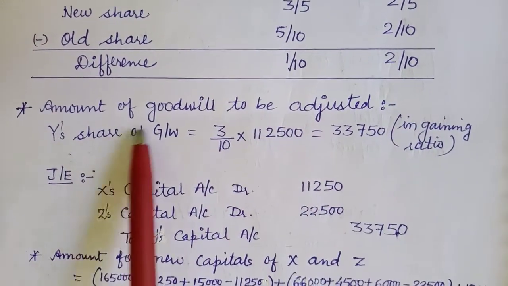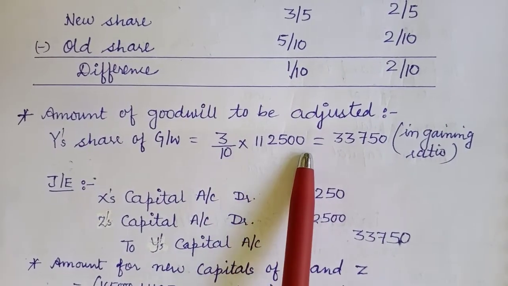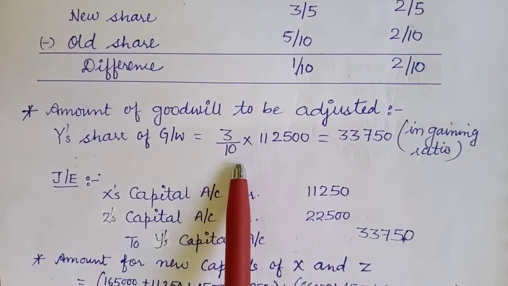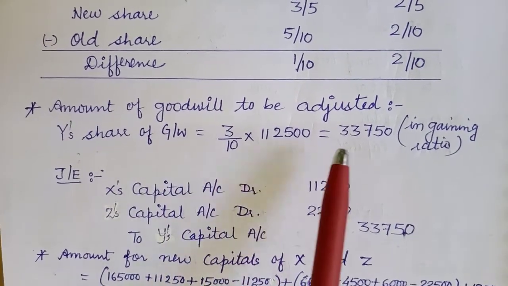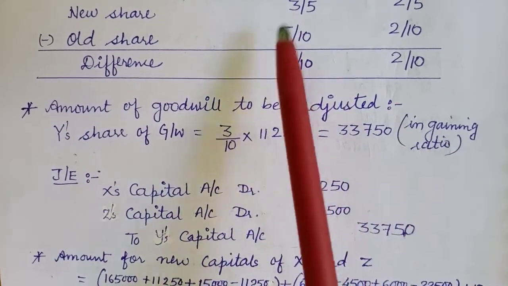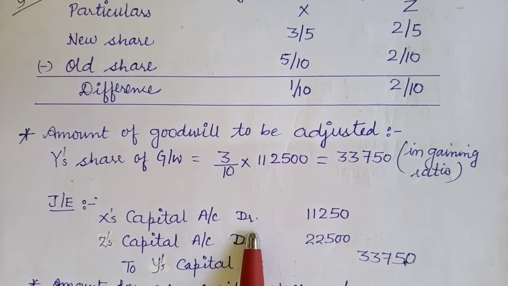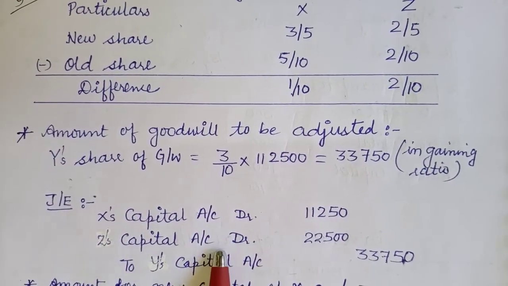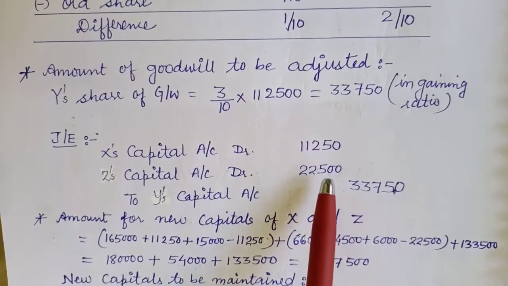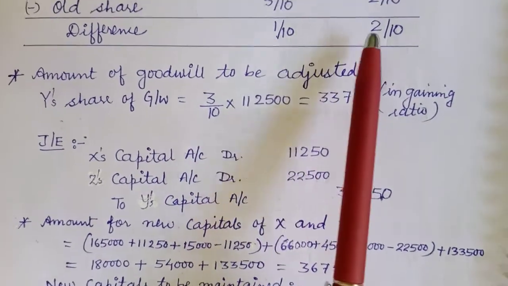Now what is the value of goodwill to be adjusted? Total goodwill given is what? 1,12,500 and the retiring partner's share will be 3/10. So that comes out to be 33,750. That will be adjusted in the gaining ratio between X and Z. So what will be the journal entry for that? X's capital account debit, Z's capital account debit to Y's capital account, and this 33,750 has been distributed or adjusted in the gaining ratio, that is 1:2.